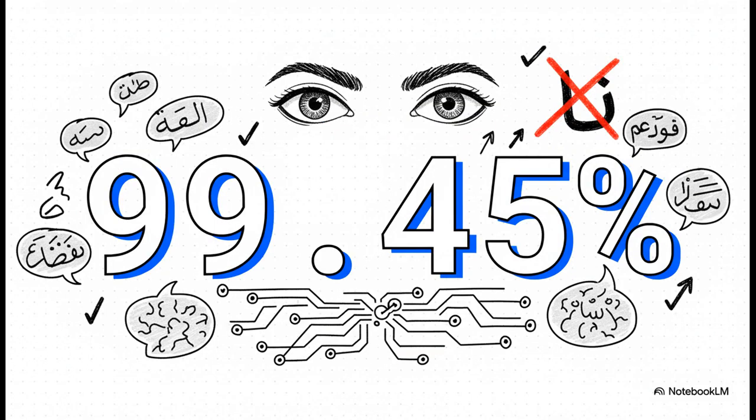So this number right here, 99.45% accuracy, that's the single most important result from this entire study. It represents a new state-of-the-art for spotting hate speech in Arabic. It's a level of accuracy that gets incredibly, incredibly close to human-level performance on this particular dataset.